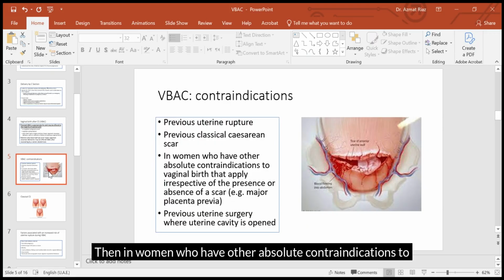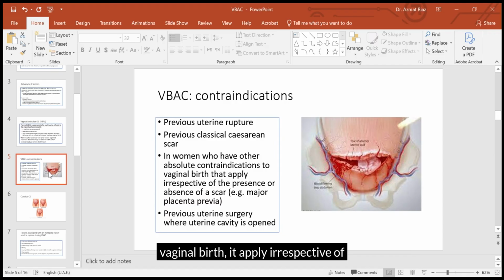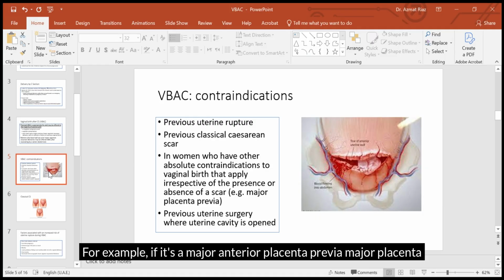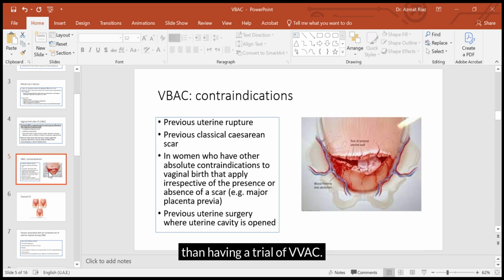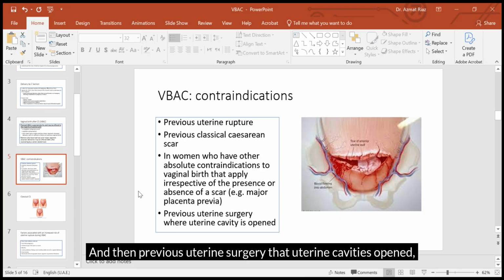Then there are women who have other absolute contraindications to vaginal birth that apply irrespective of the presence or absence of a scar. For example, if it's a major anterior placenta previa, then of course she should have a C-section rather than a trial of VBAC. And then previous uterine surgery where the uterine cavity is opened.